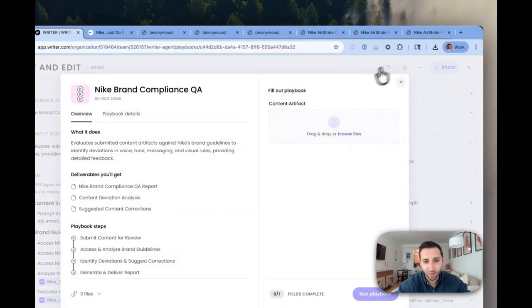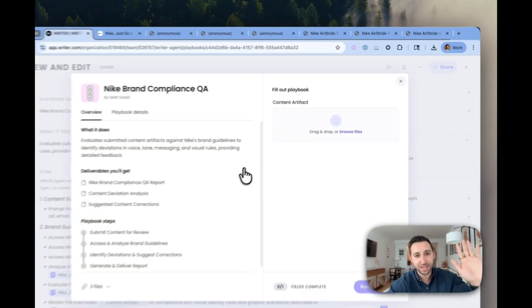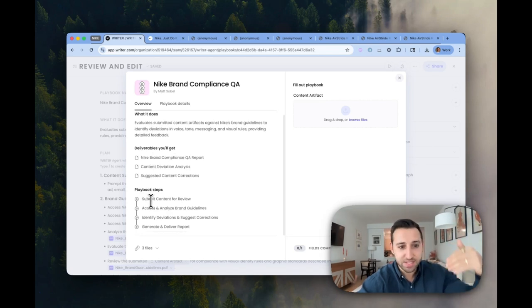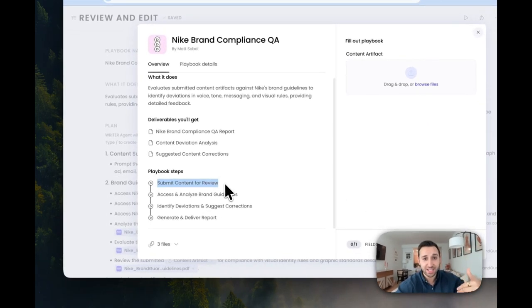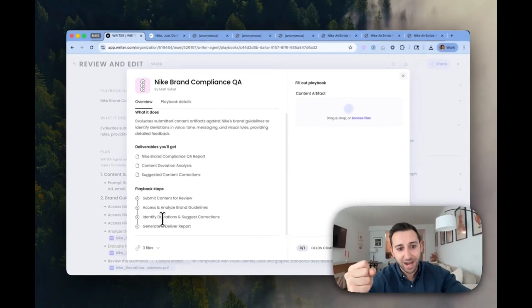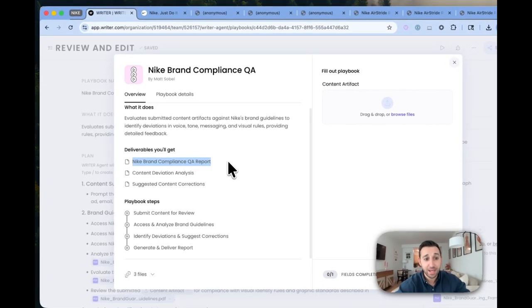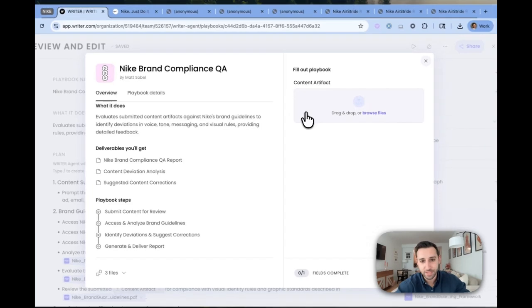So here's the fun part. We have the first version of this agent. What is it going to do? It is going to evaluate that content. These are the steps it's going to take. It's going to take the content that we submitted. It's going to access and analyze those guidelines. It's going to identify and cross-reference those guidelines with that content. And then it's going to deliver us a report. Awesome. Here are the deliverables that we're going to get: a QA report, the deviation analysis, and then the suggested corrections to the content. Sounds amazing.